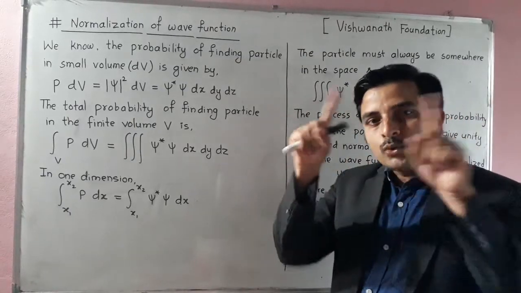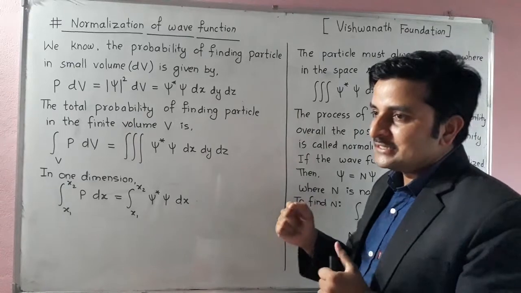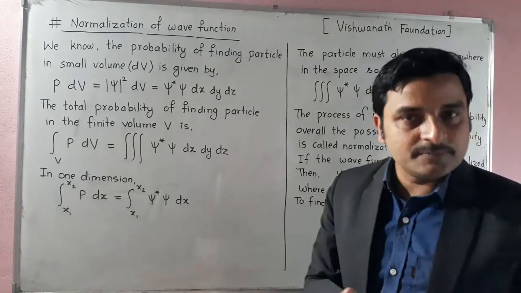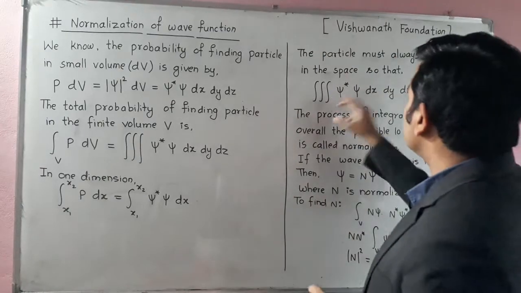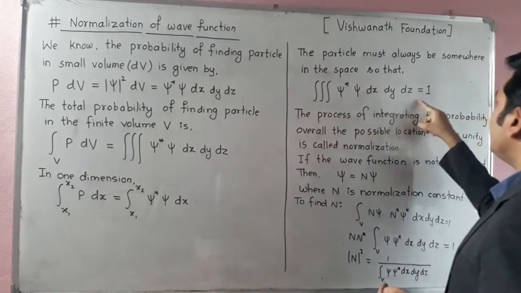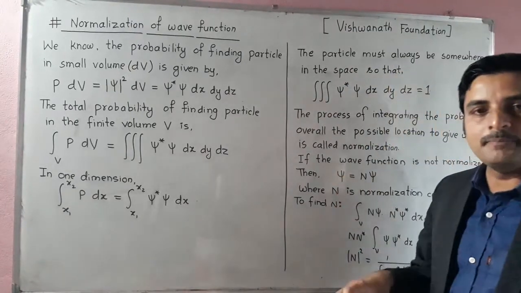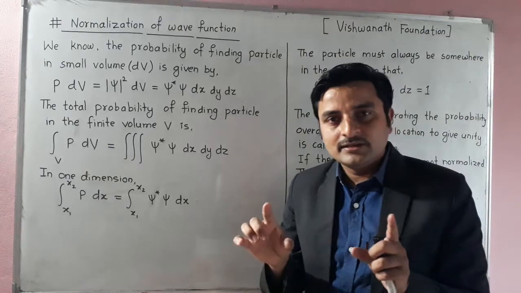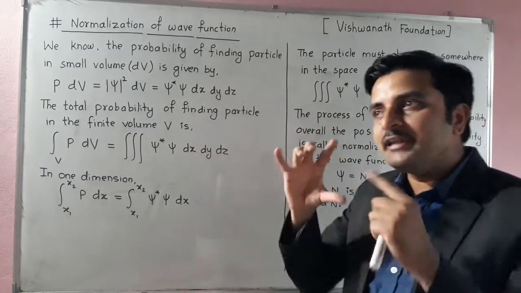If we consider the whole space, we can guarantee that the particle must be in that space. So in such a case we can write the total probability, the integral of psi star psi dx dy dz. This is the total probability of finding the particle in the space, whether in the total space or in a finite volume.